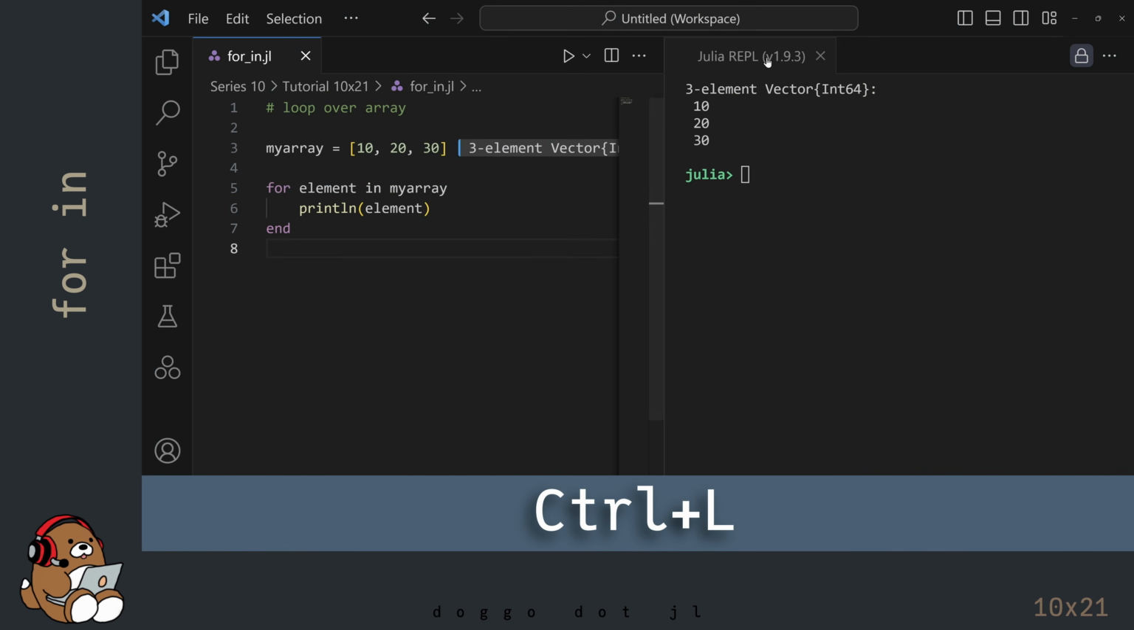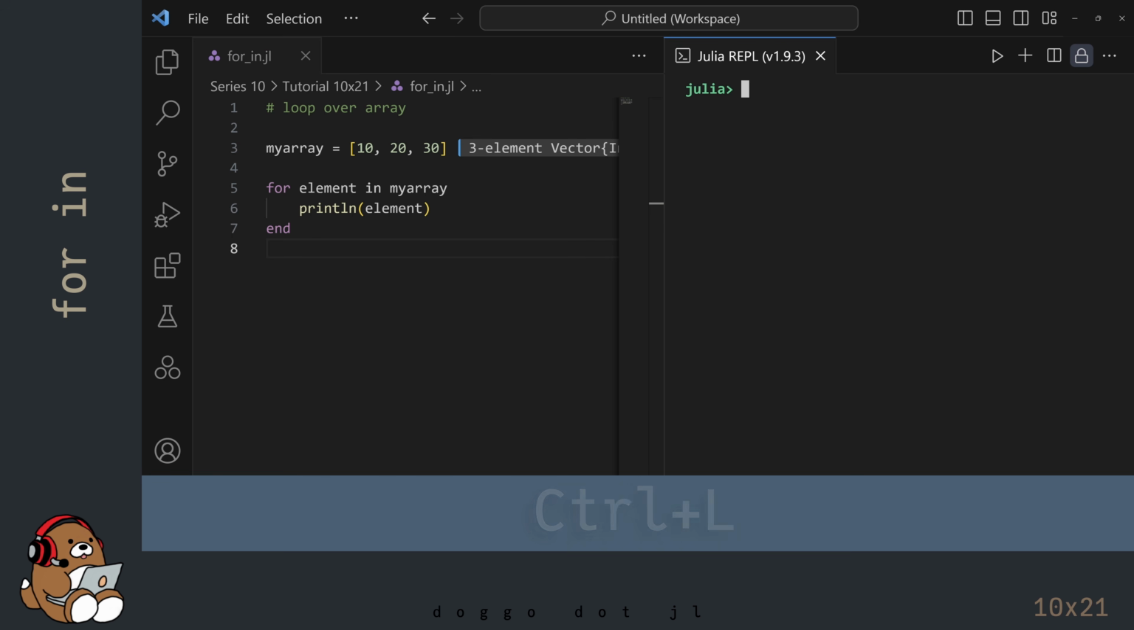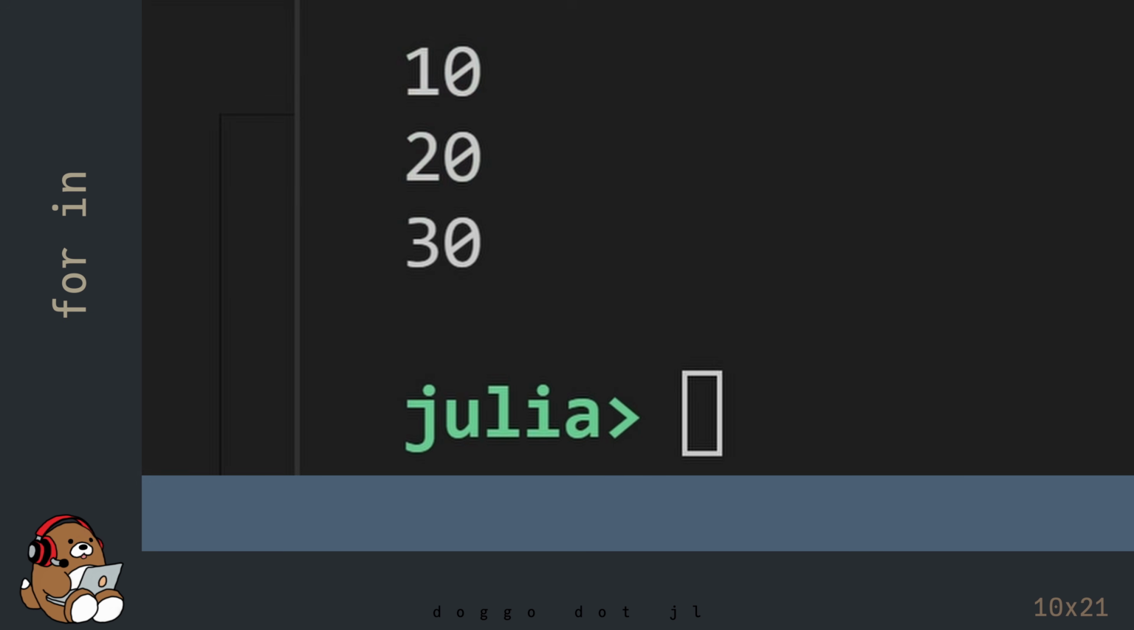This is optional, but I'm going to clear my REPL window by using Ctrl-L. And then I'm going to use Shift-Enter to run this code. In the REPL, you'll see the elements of the array displayed.